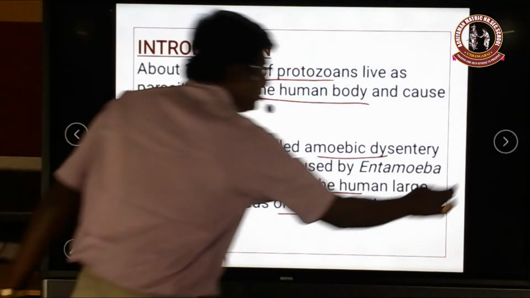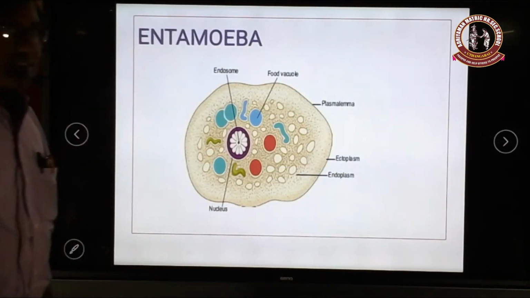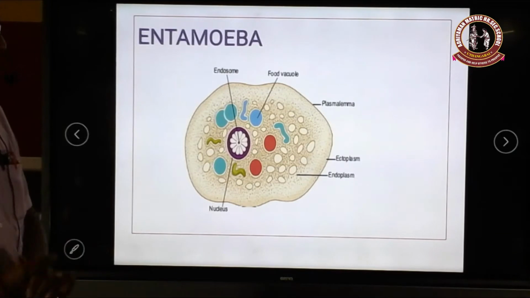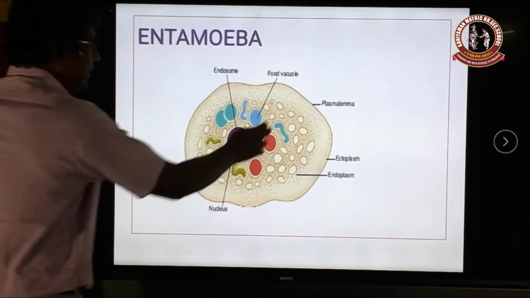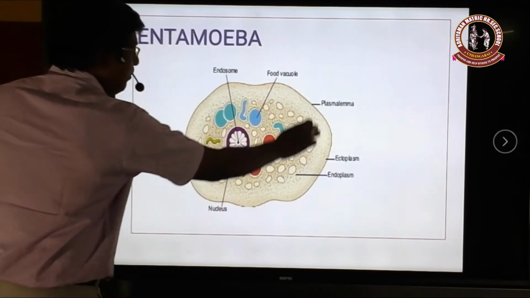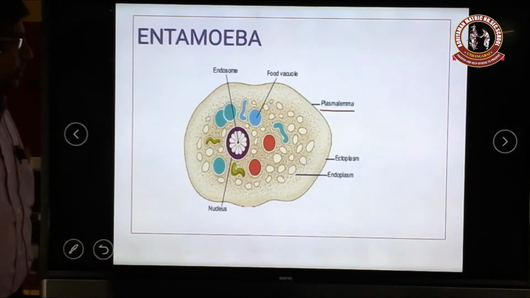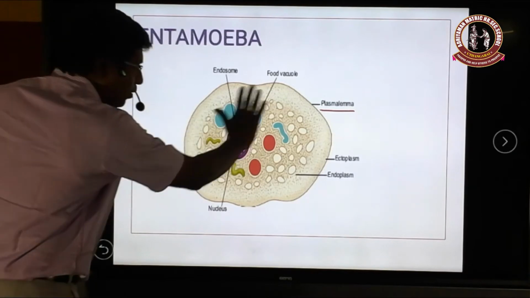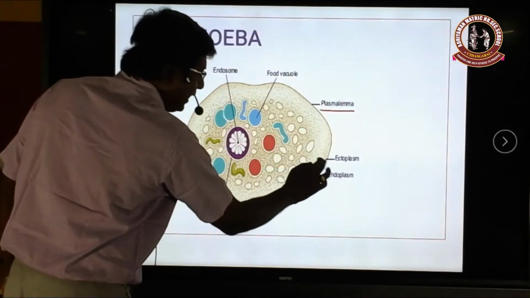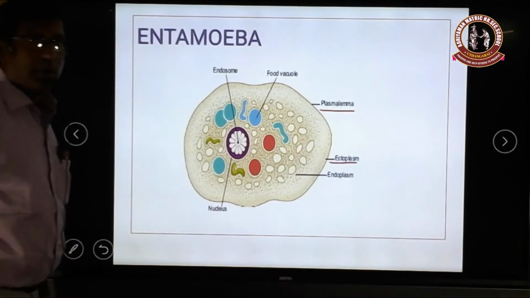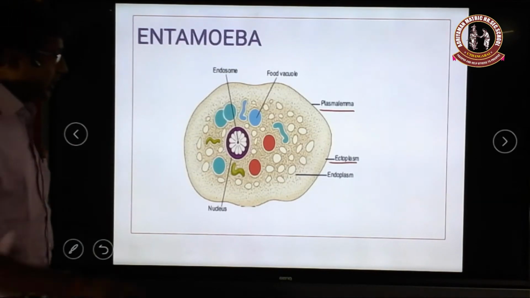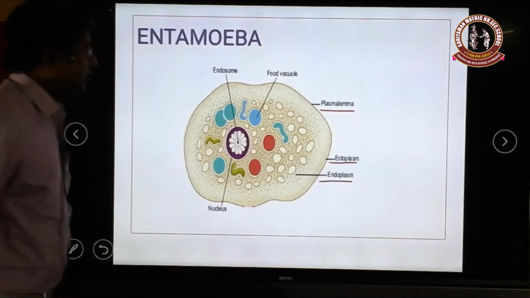Next, this is the picture of Entamoeba. See the Entamoeba, this complete organism is covered by a membrane called the plasma membrane, and inside is spread the cytoplasm. The outermost cytoplasm is called ectoplasm and the innermost cytoplasm is called endoplasm.